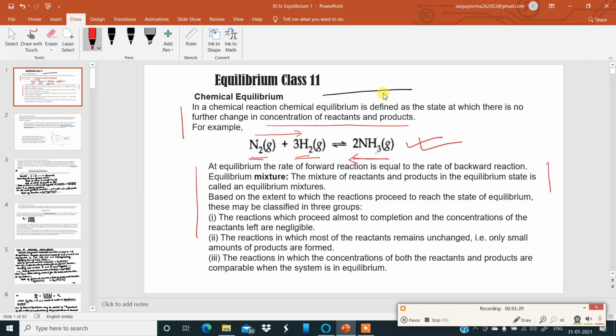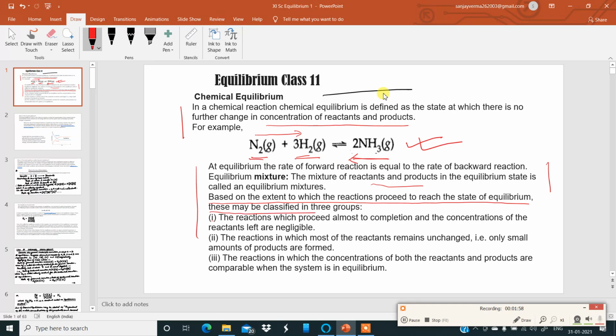Now, equilibrium mixture. The mixture of reactants and products in the equilibrium state is called an equilibrium mixture. So, in a reaction mixture, the mixture of the reactants and products, whenever the entire thing is in equilibrium, it is called an equilibrium mixture.